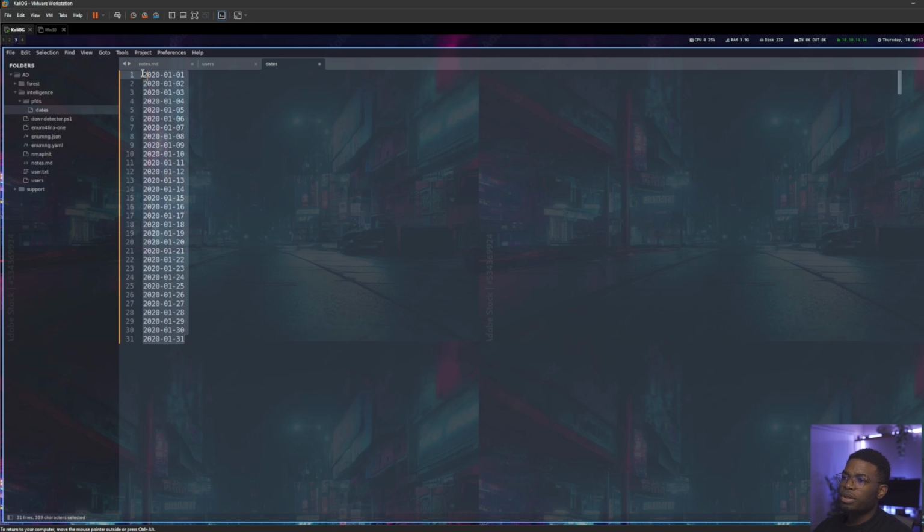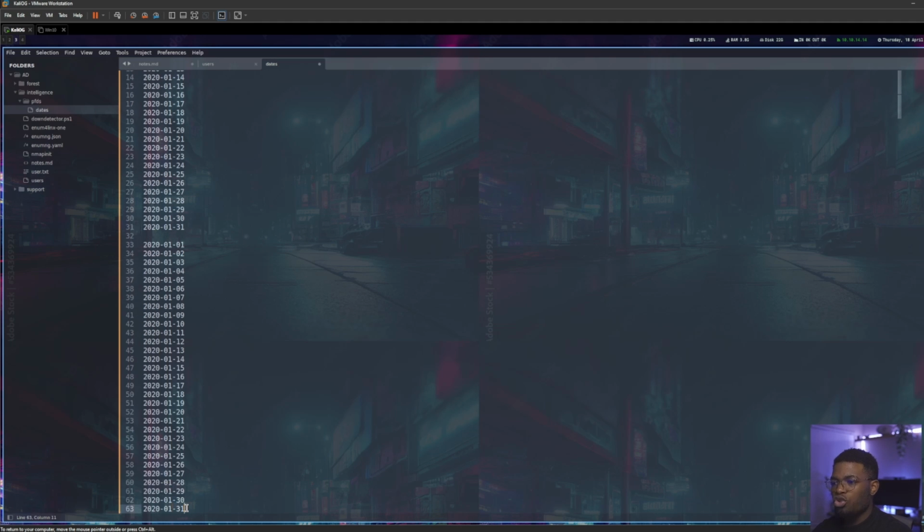Now that we have 2020, we can do this for the month of January. And we're going to assume the month of January also has 31 days so that we don't waste time trying to cut down to 28 and maybe make a mistake and miss a PDF. This part I had to do manually for the month of February and the other months because I don't know another way to do it efficiently. What you do is you select just the 1 and then change it to 2. Now we have February. We can do the same thing for March, and we're going to end at March